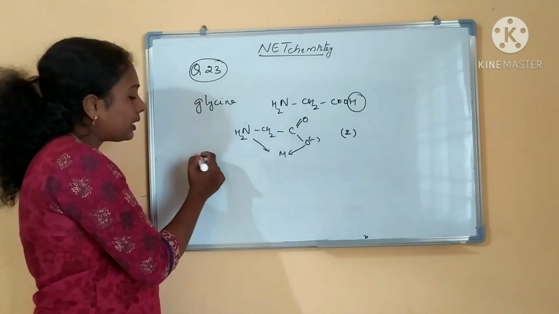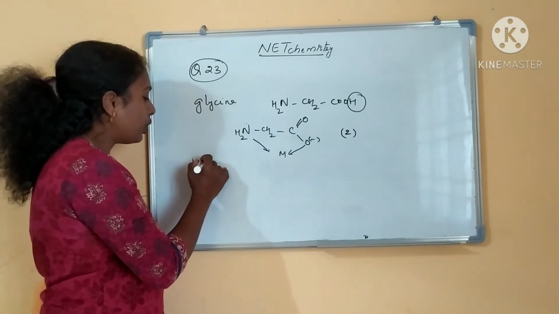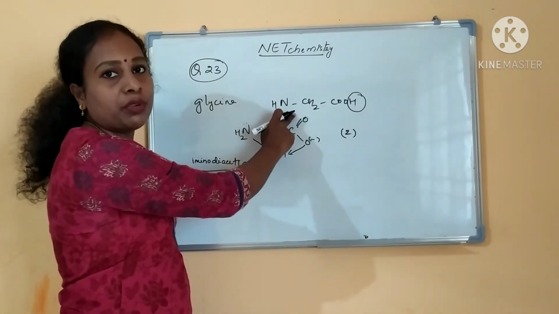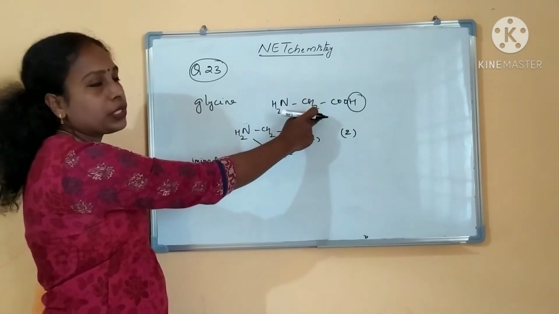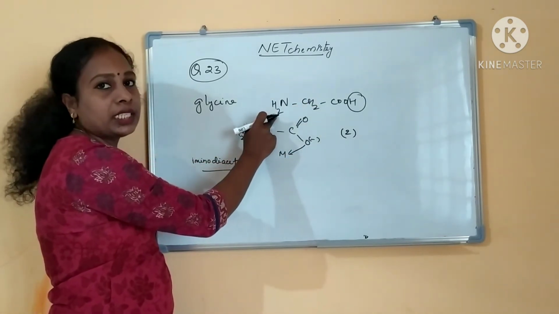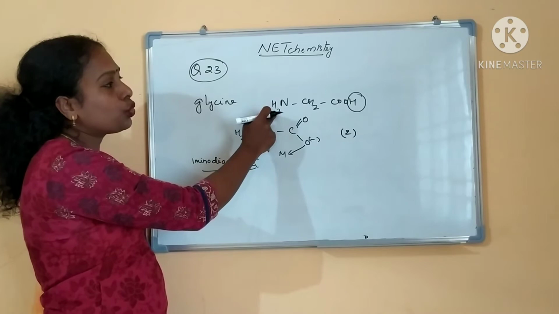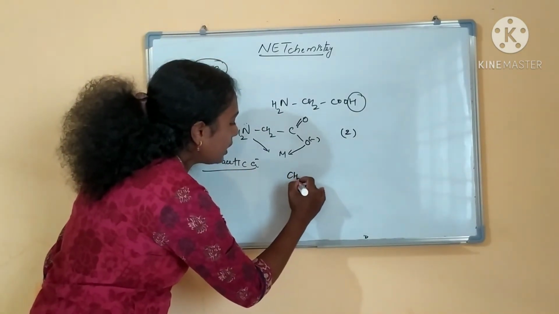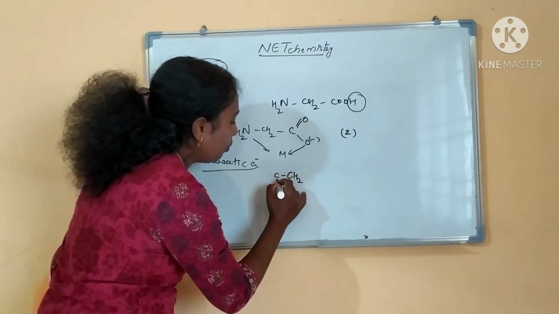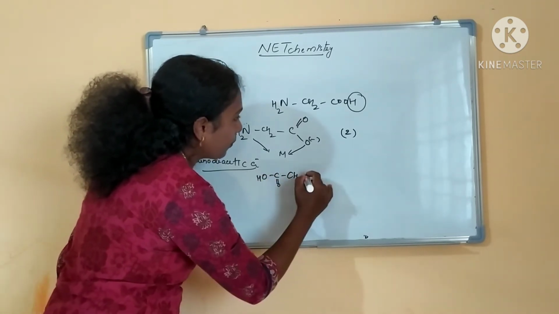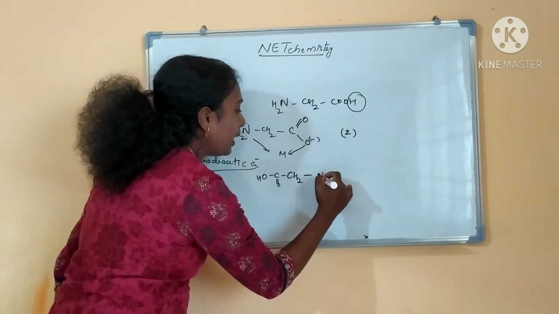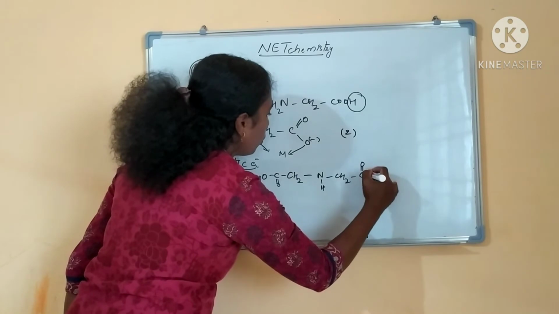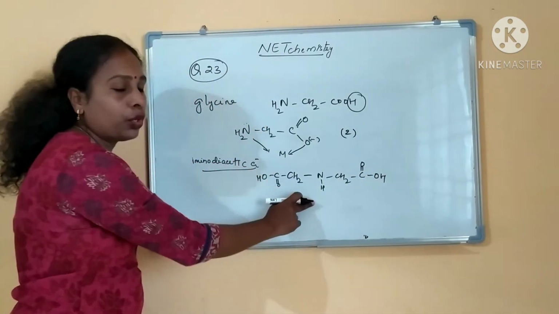And the second one is iminodiacetic acid. What is iminodiacetic acid? It is a derivative of glycine. Here, if you see glycine, one hydrogen has been replaced with a CH2COOH group. That is iminodiacetic acid. CH2C double bond OH, then NH, then again CH2C double bond OH. This is iminodiacetic acid.